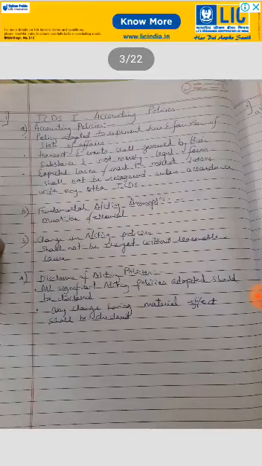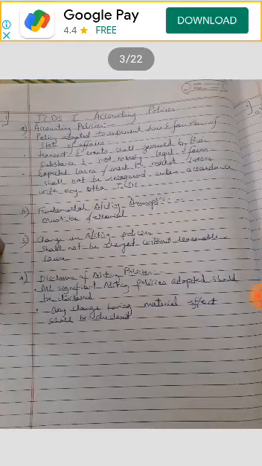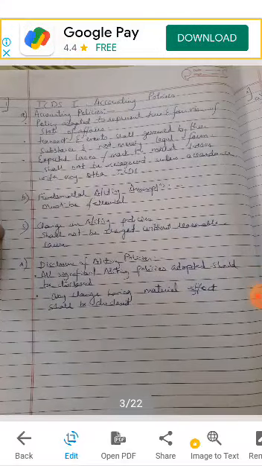Okay, disclosure of accounting policies. All significant accounting policies adopted shall be disclosed. Any change having material effect shall be disclosed. If you are following a particular accounting policy and you have changed it, say the method of depreciation or any other accounting policy, and it has a big impact on your income, then you have to disclose in your statements that you were following this, this is the change, and what is the material impact.